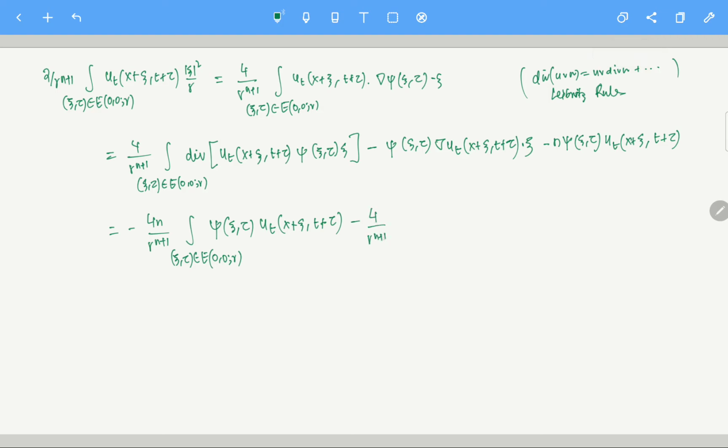Just take a minute and think of why all of this is coming. Xi tau in E(0, r), phi of xi tau dot d tau, of x plus xi, t plus tau, dot, what is it? This is dot xi. Fine. Let me explain to you how all of this is coming.